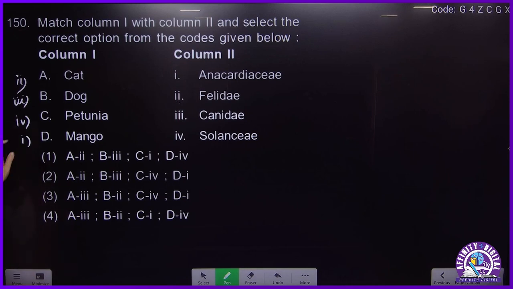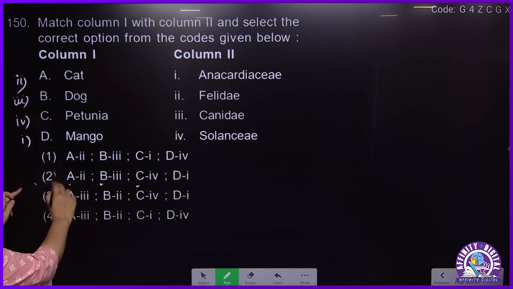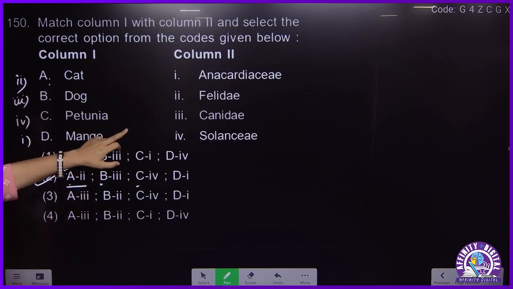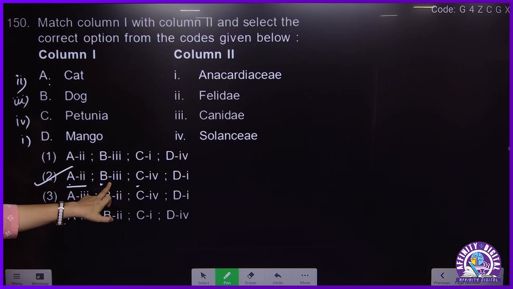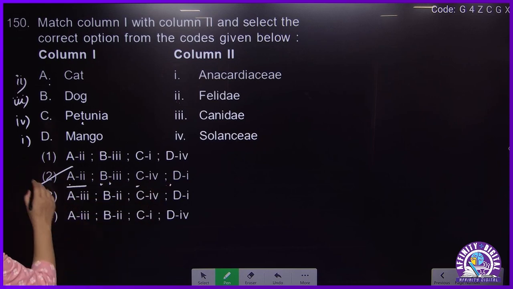So A2, B3, C4, D1. Cat is Felidae, A2. Dog is Canidae, B3. Petunia is Solanaceae, C4. D will be 1.